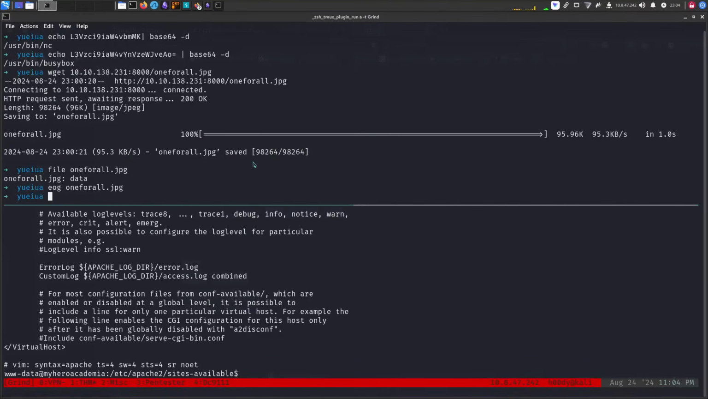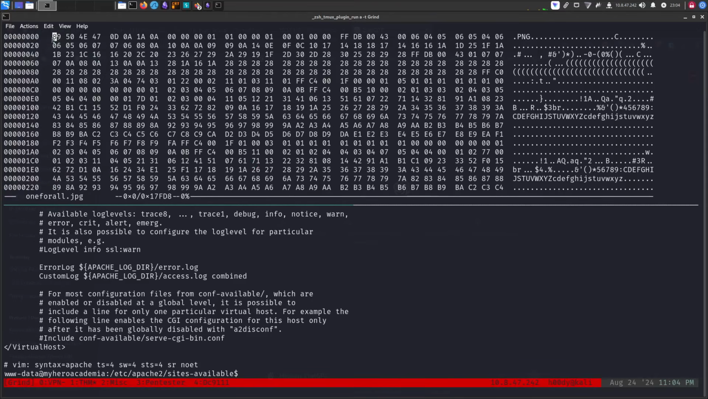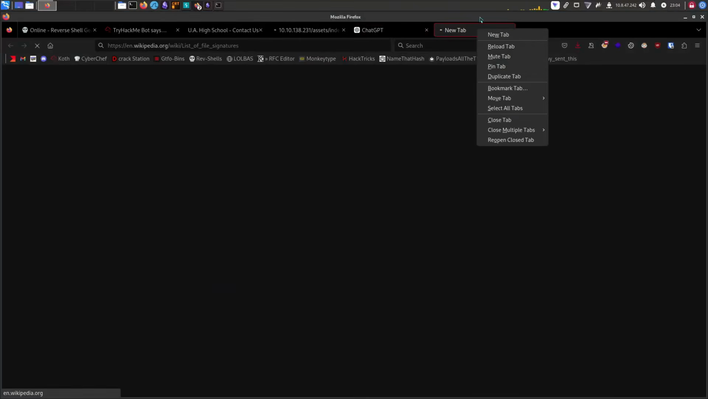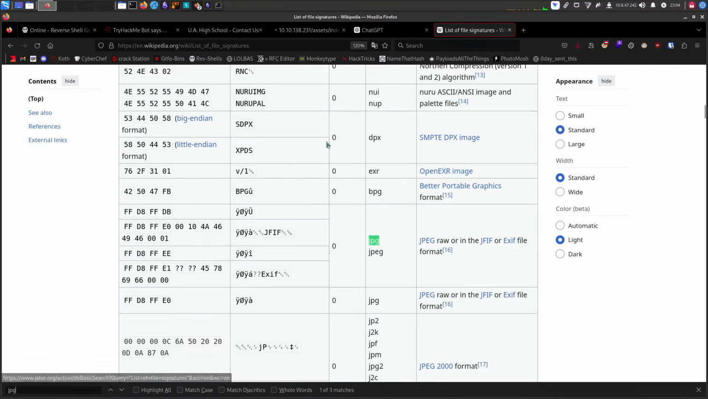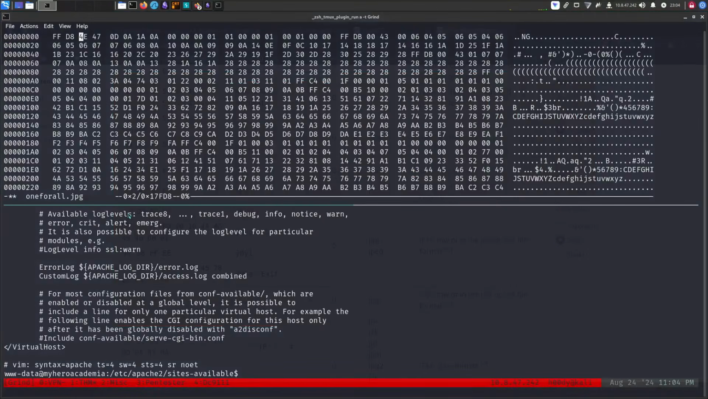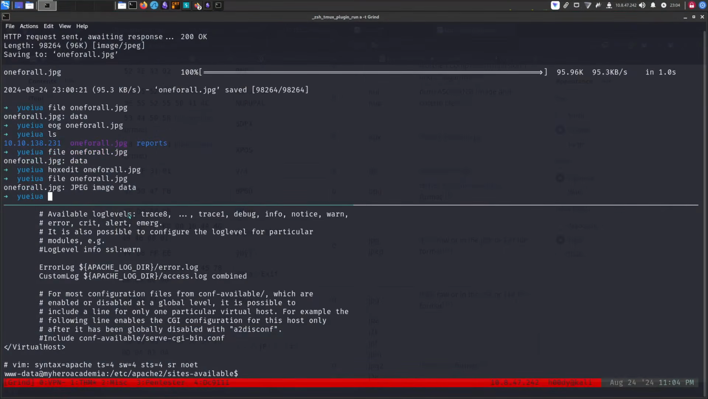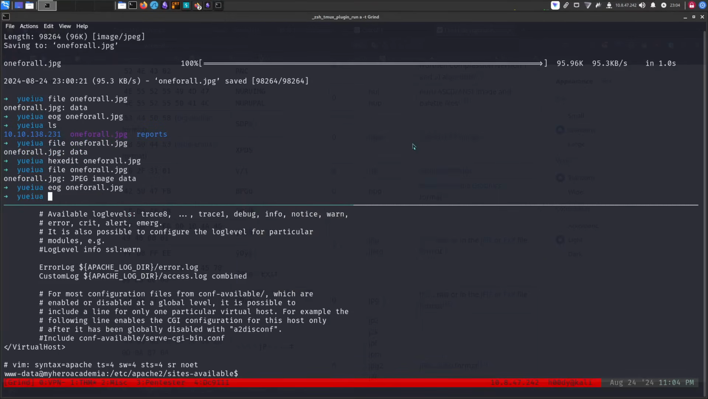Let's just ask ChatGPT for that. Till then, let's just correct our file. We can go to a hex editor and edit the first bytes for it to be JPEG. You can just search for file signatures, and you can find this Wikipedia page, list of file signatures, and search for JPEG. You can use the following: ffd8 ffdb. Now if you run file on it, it says JPEG image data, but we still can't load the image.